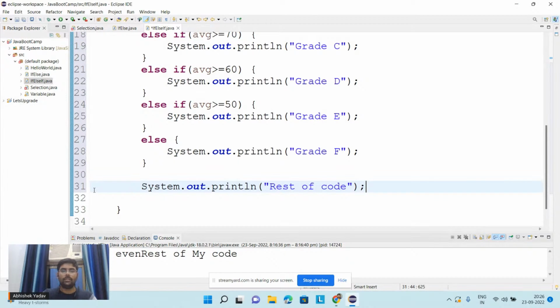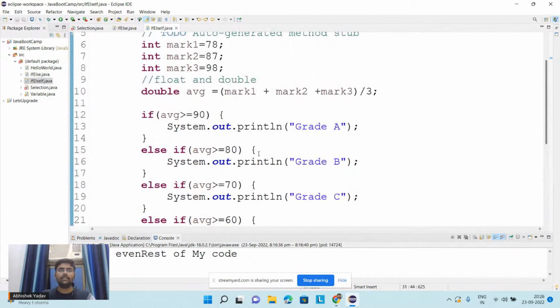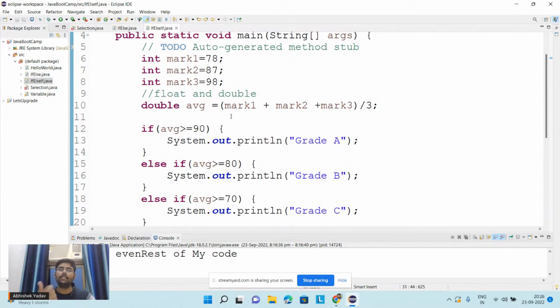So let's try to run the code and see the output here. So guys, according to you, what will be the output here? Like which grade will be printed on the output screen? I will come to this part, but first this part should be clear: what is if, what is else if, and how the statements get executed. Because in this session there are people who are starting from scratch, so they should know why and when we should use this if else.